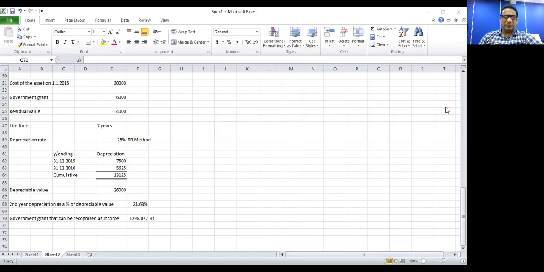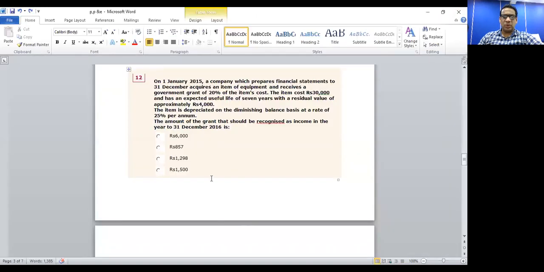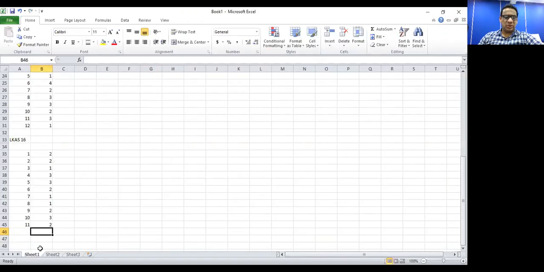So if that is the percentage for the second year, we need to recognize that percentage of government grant as the income for that year. So 21.63% into government grant, 1,298 rupees. That is the income that we should recognize with regard to government grant for the second year. So the correct answer out of the 4 answers is answer C. So for question number 12, correct answer is answer C or answer 3 here.